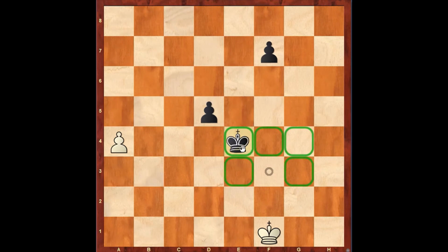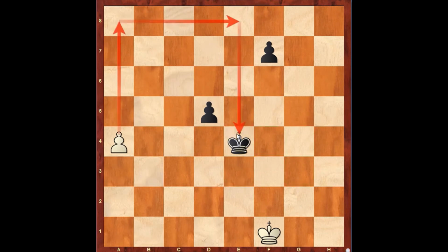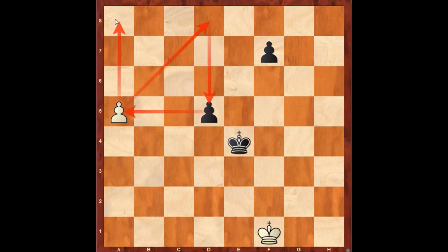Even though black can step into the box by playing king to e4, the problem is black's own pawn on d5. Now white plays a5 and the square renews, but black can't step into that box due to the poor pawn on d5. If black tries something like pawn to d4, queening this pawn, no problem.